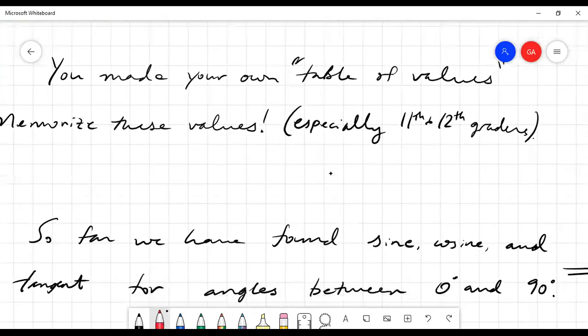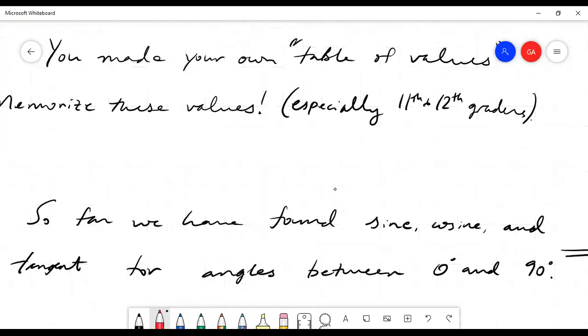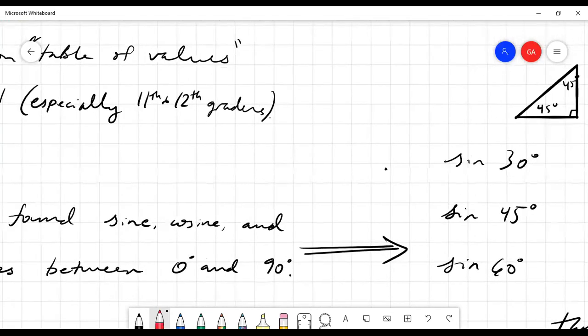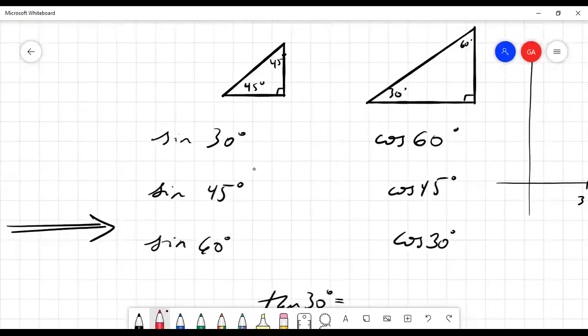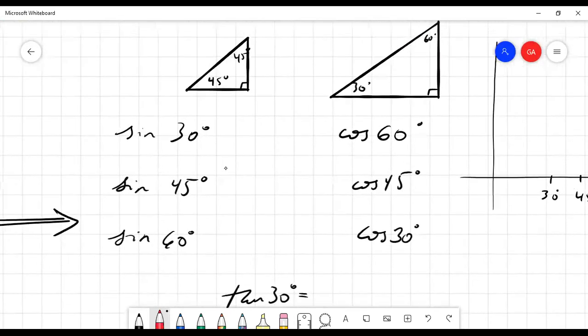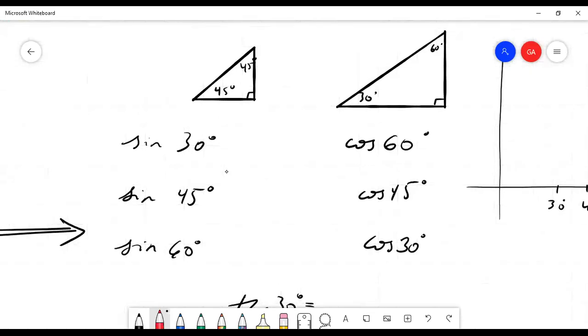And so basically, in summary, we have found sine, cosine, and tangent. We have found the values of these things for angles between 0 and 90 degrees. And I would like to summarize those results that you found. And most people did everything correctly. So this is sort of part 1 of yesterday's activity. I'm going to quickly do these and give you these values. In case you got anything wrong, we can talk about why these things are the way they are.